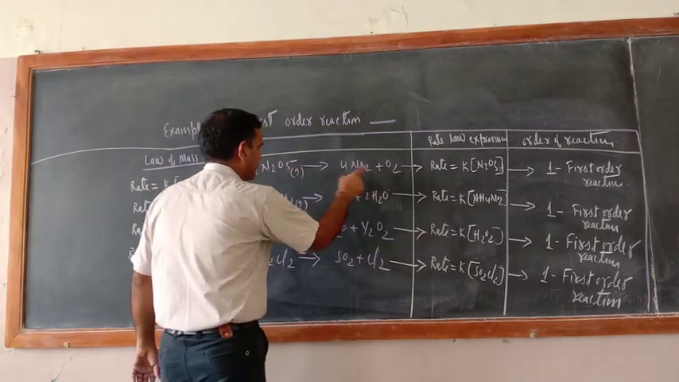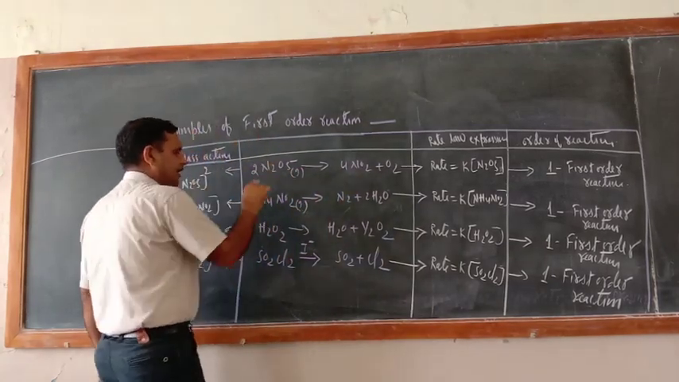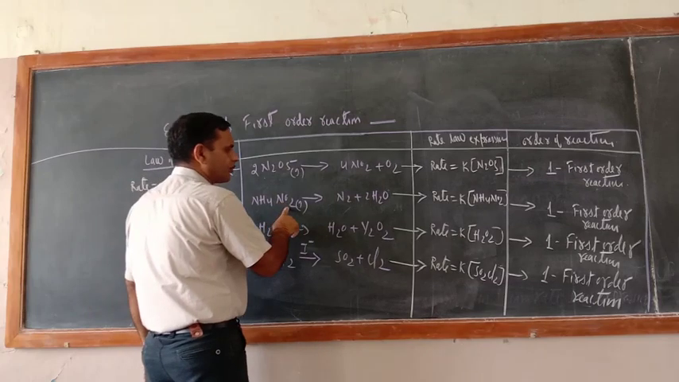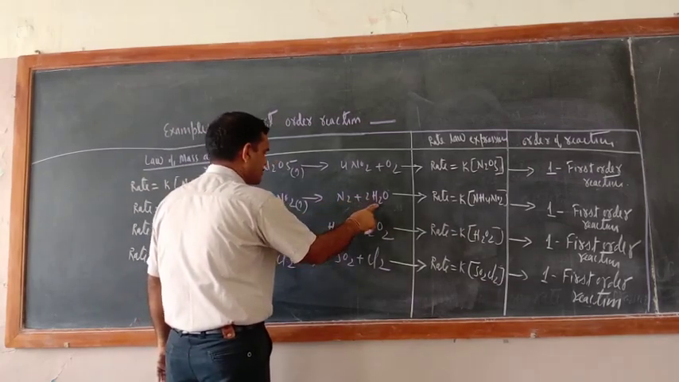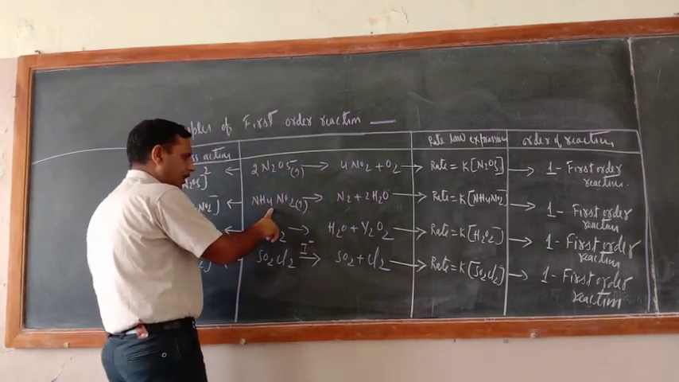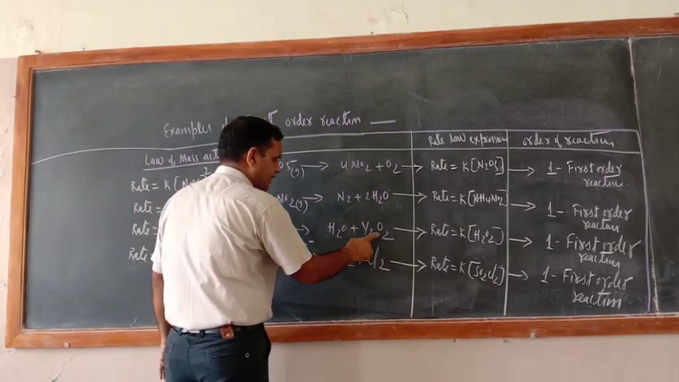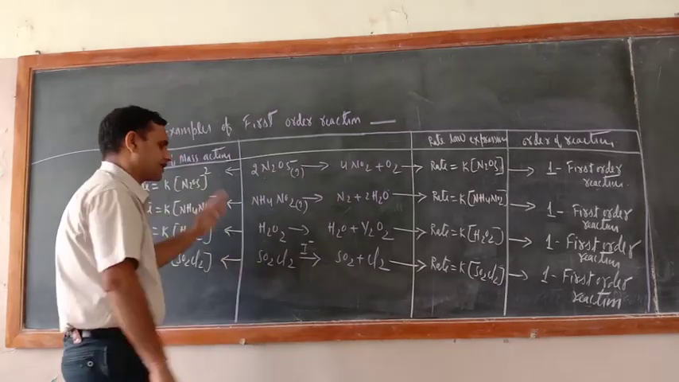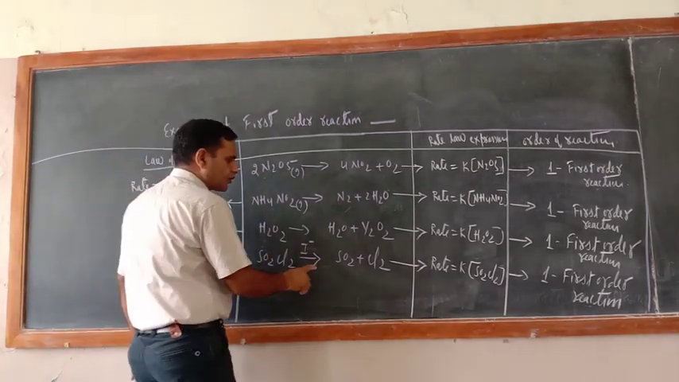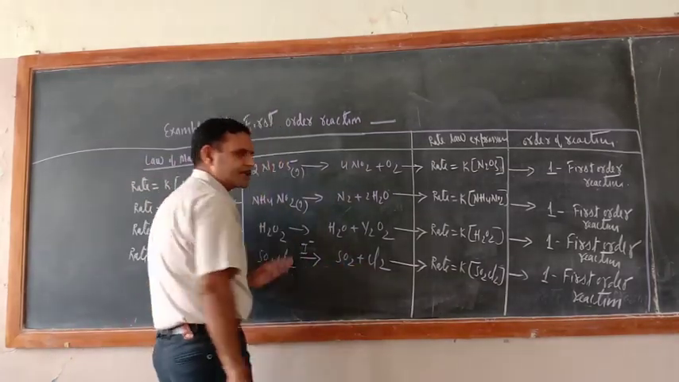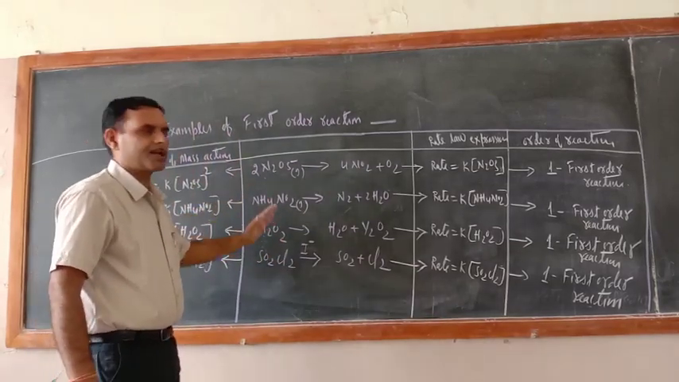2N2O5 → 4NO2 + O2. This is an example of a first order reaction. NH4NO2 → N2 + 2H2O. This is also a first order reaction example. H2O2 → H2O + 1/2 O2. This is also an example of a first order reaction. SO2Cl2 → SO2 + Cl2. This is also a first order reaction.